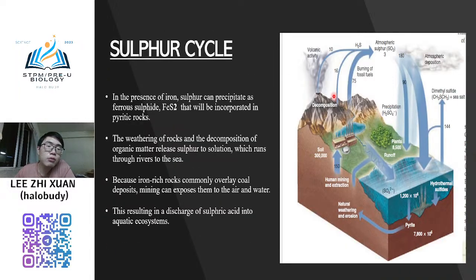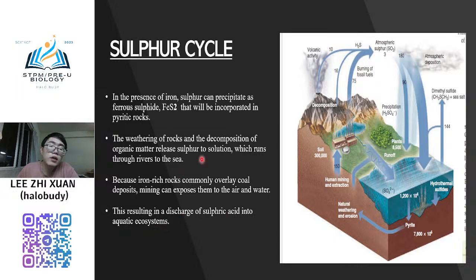Okay, another one is for the sedimentary rock. Normally sulfur can also precipitate as sulfide, FeS2, incorporated in the rock. When the weathering process happens, the decomposition of this will release sulfur into the land, river or sea. And this iron sulfide commonly overlays coal deposits, so mining can expose it, resulting in a discharge of sulfuric acid into the aquatic system.